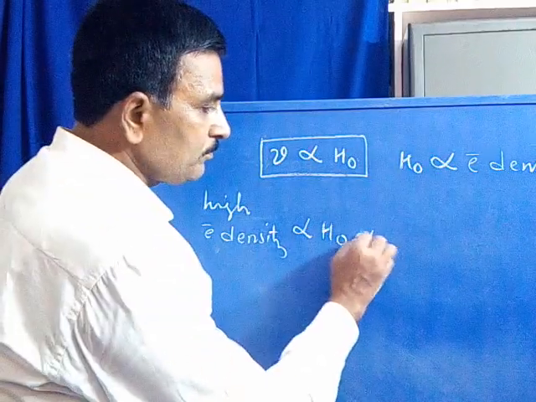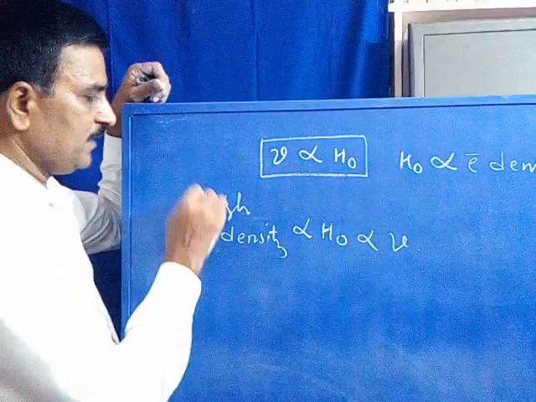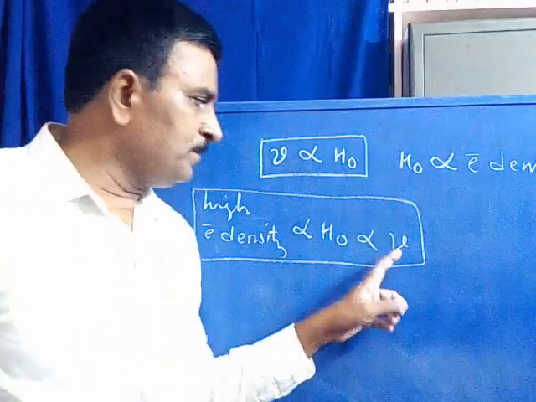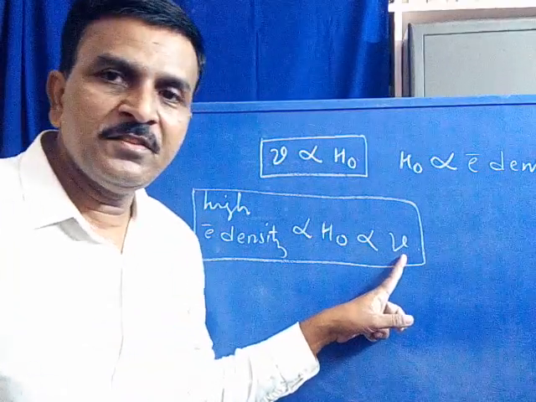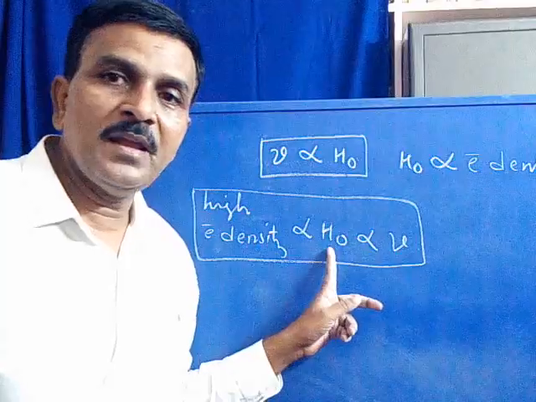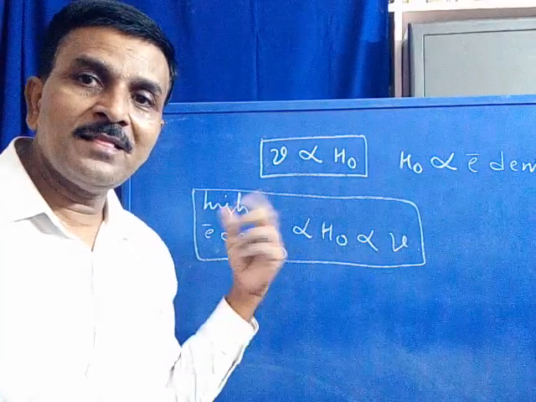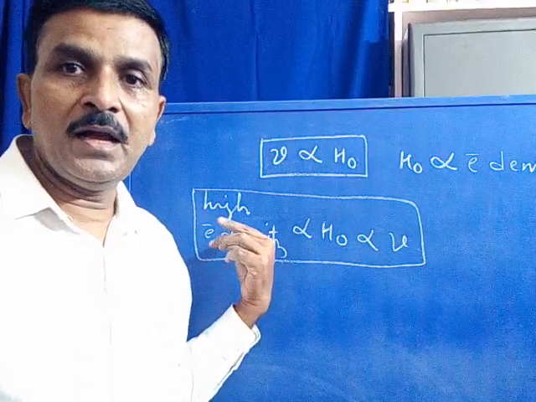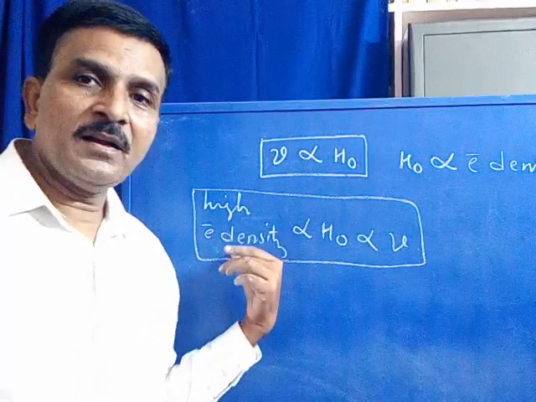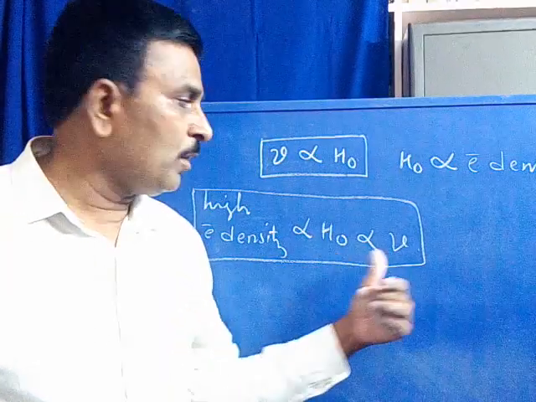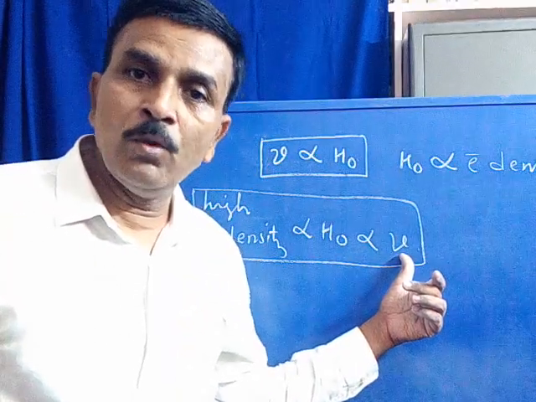Therefore, we can write it like this. Absorption frequencies of a nucleus depend upon the external magnetic field. The external magnetic field further depends upon electron density around the nuclei. If electron density is more, the application of H0 is more, and absorption frequency is also more.